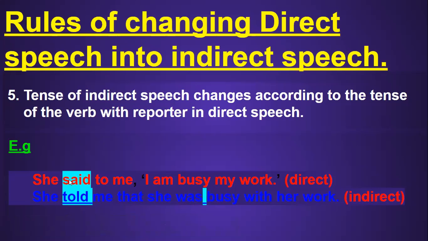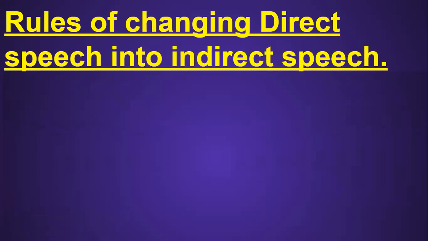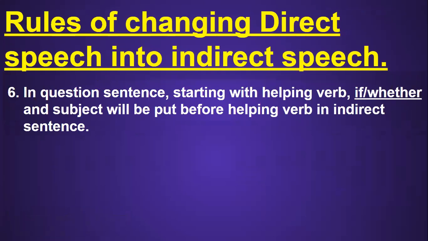Coming to the next rule. Now this rule that you can see on the screen is about question sentences. In question sentences, if a question sentence comes in direct speech starting with a helping verb, then we use if or whether, and the subject will be put before the helping verb in indirect sentence. Now what does this mean? See the example again.